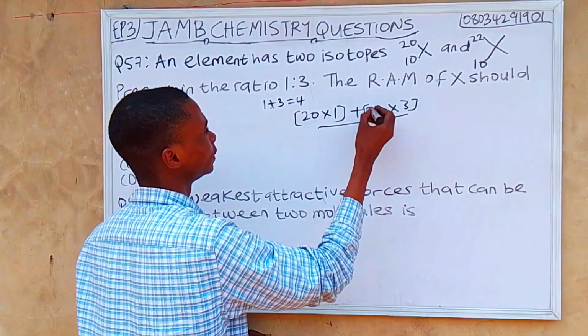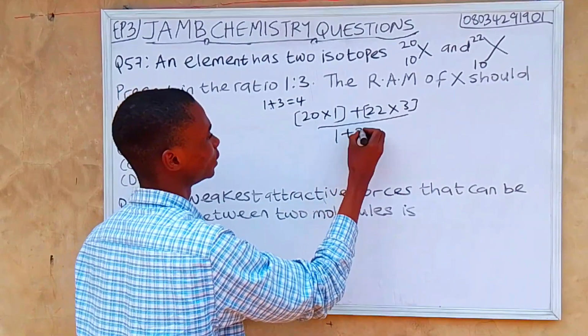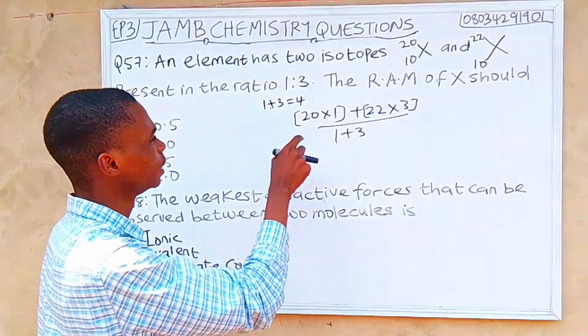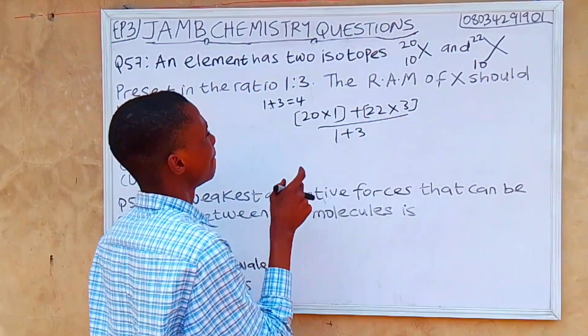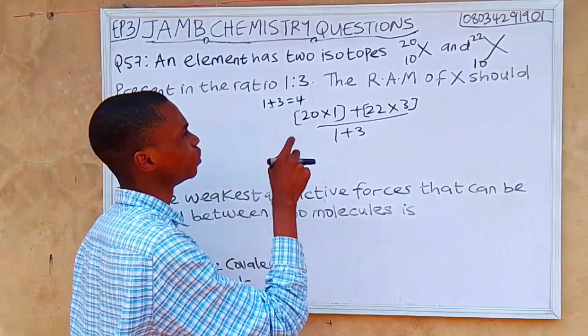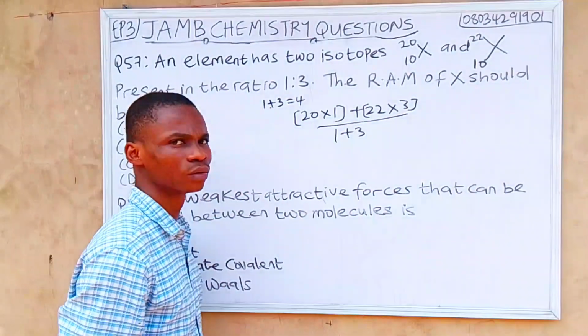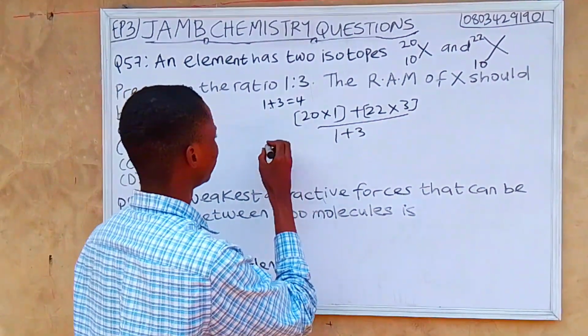We now divide it by 1 plus 3. I hope you understand this simple math. The mass number multiplied by the first ratio, plus the second mass number multiplied by the second ratio. I hope you understand that now.